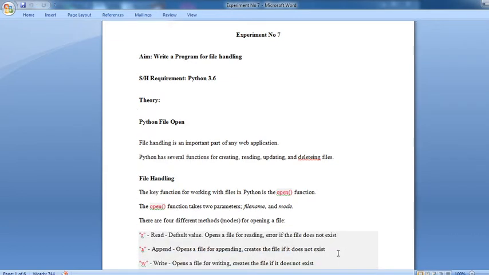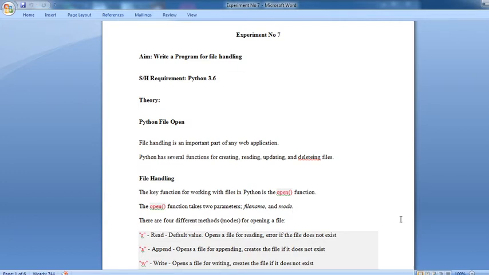Now first we will see file handling. The key function for working with files in Python is the open function. Using open, you can work with files. If you want to perform any operation, that is creating, reading, updating or deleting, you first need to open that particular file, and then only you can read it.